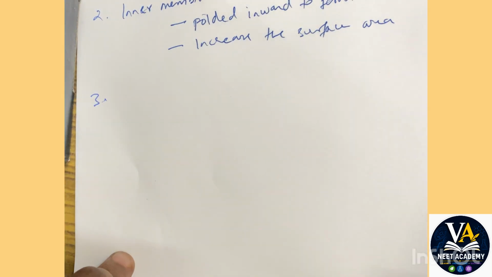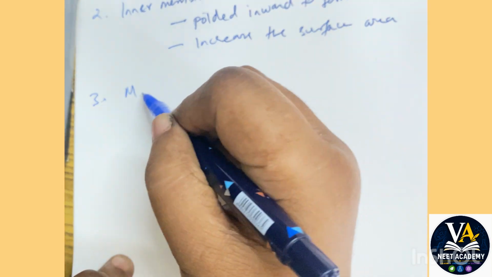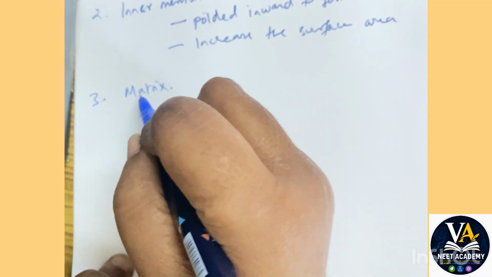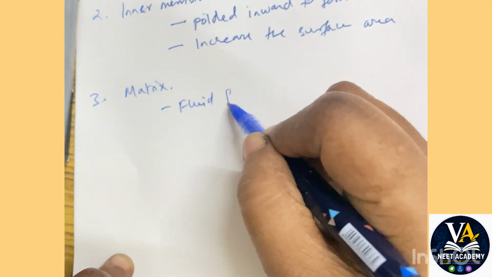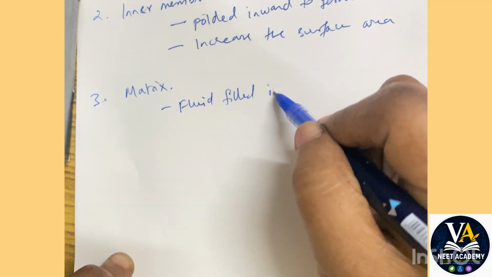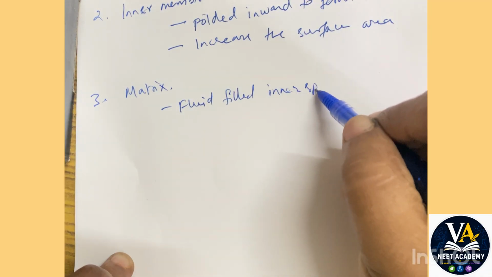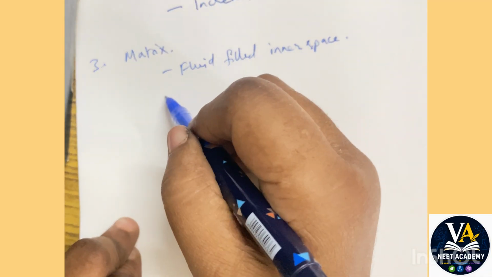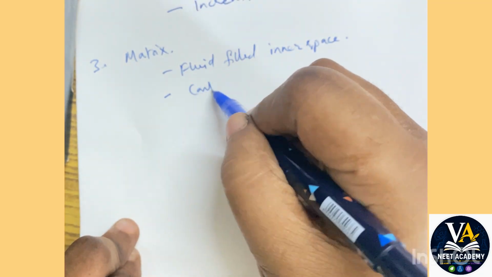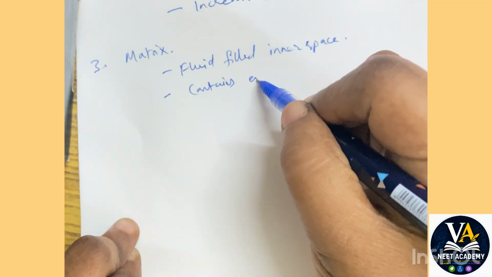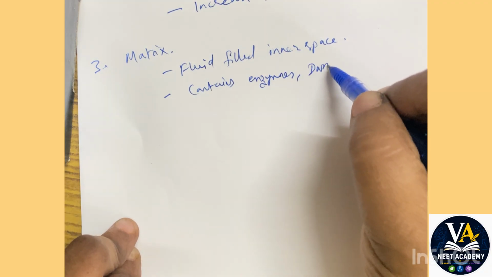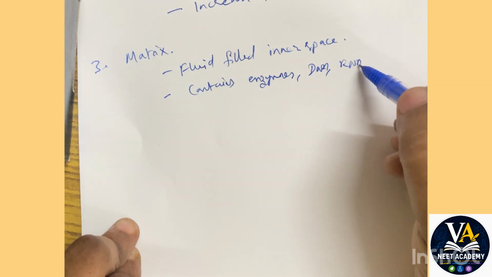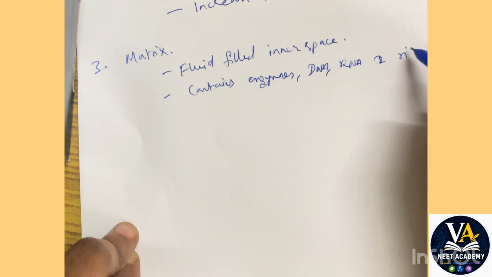Now let's see the next structure present, which is the matrix. This matrix is a fluid filled inner space. It contains enzymes, DNA, RNA and ribosomes.